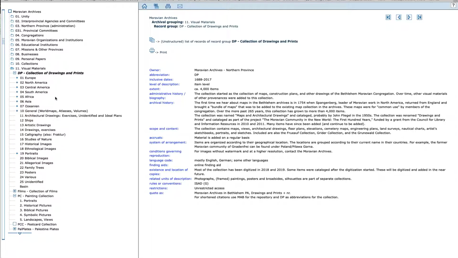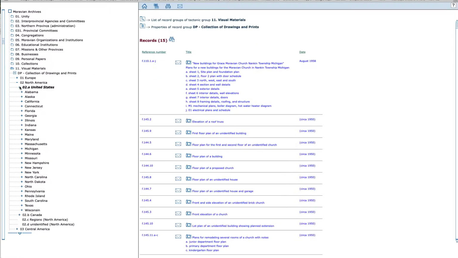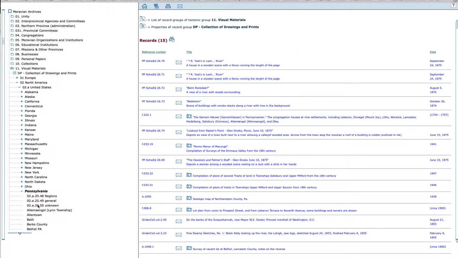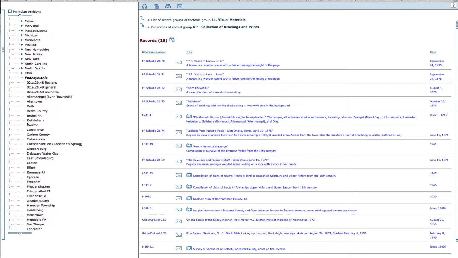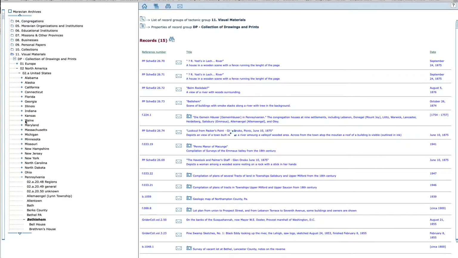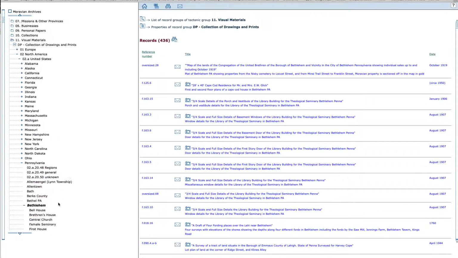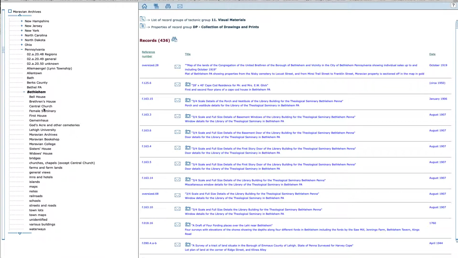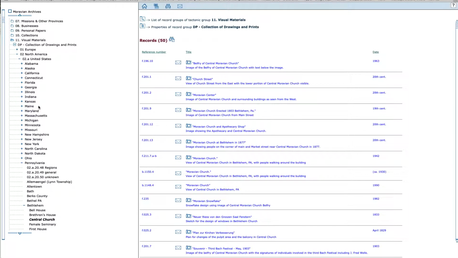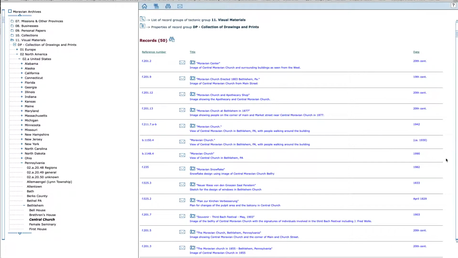I'm looking for an image of Central Church in Bethlehem, so I go to North America first, then United States, Pennsylvania, and when I scroll down, Bethlehem is subdivided by categories, and by scrolling under Bethlehem I see Central Church, and now on the right-hand side I have all the images that are grouped under Central Church.